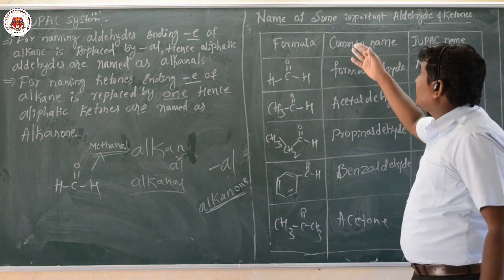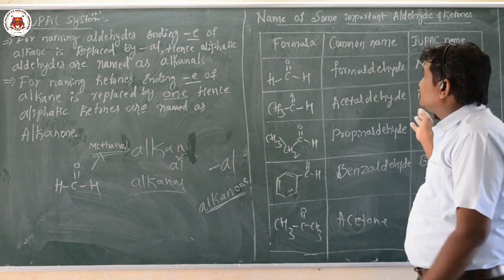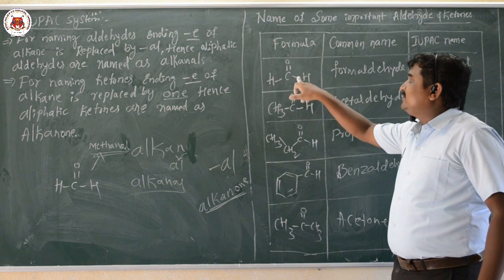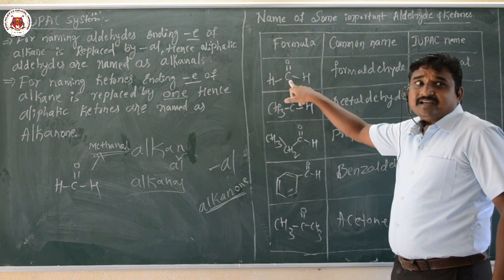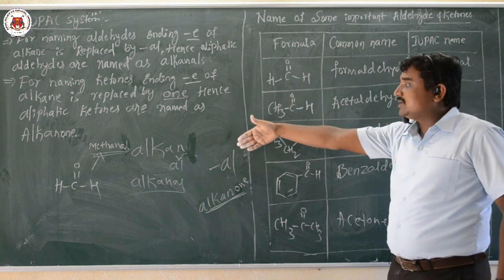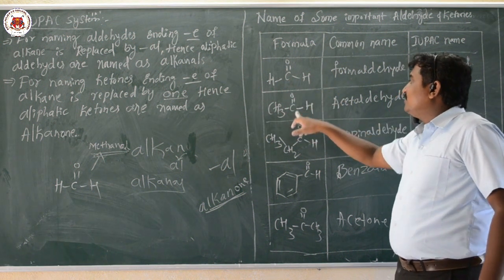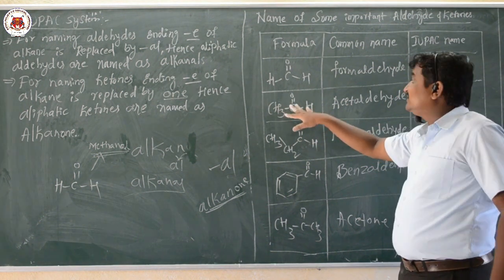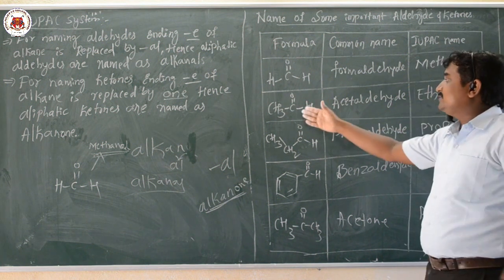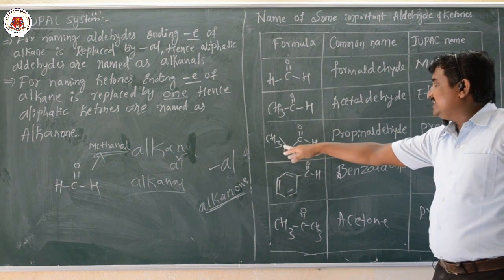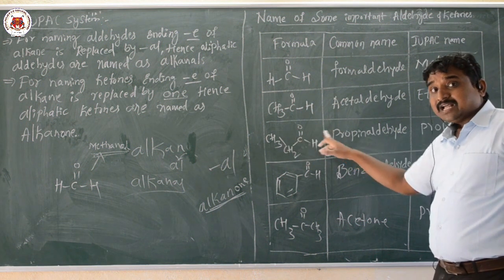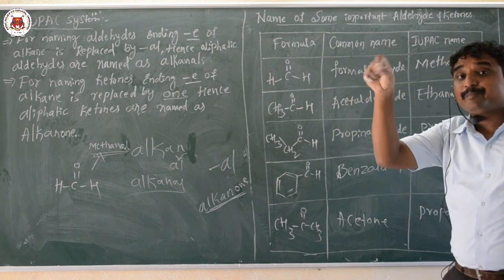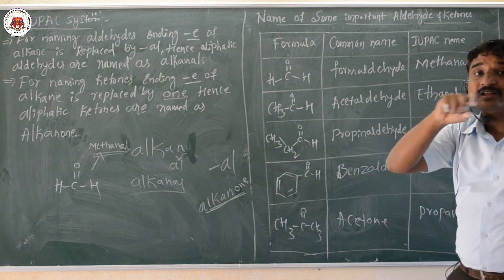Here we have some of the important naming of aldehydes and ketones. The common name is formaldehyde, and the IUPAC name, with only one carbon atom, is methanal. Again, this is an aldehyde with two carbon atoms, IUPAC name ethanal, common name acetaldehyde. With three carbon atoms, the common name is propionaldehyde, and the IUPAC name is propanal, the E of propane replaced by al.